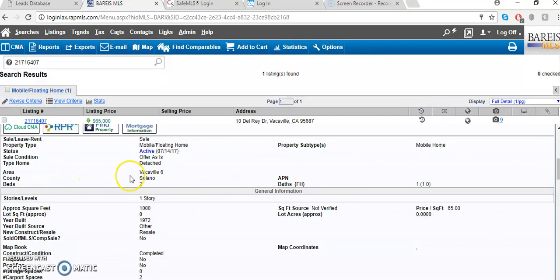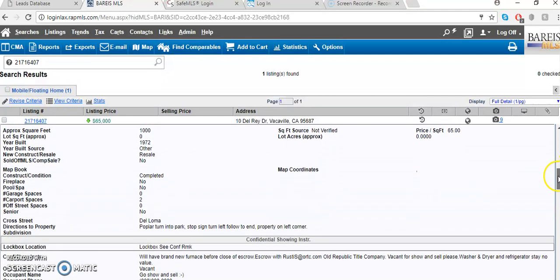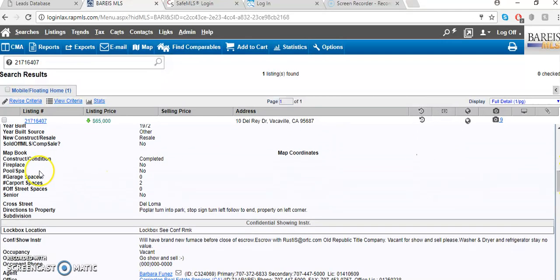Area, county, number of beds. Scroll down. If it has a pool, there's no pool. How many garage spaces? 0. Carport spaces? 2. Is it a senior community? No, it's not.